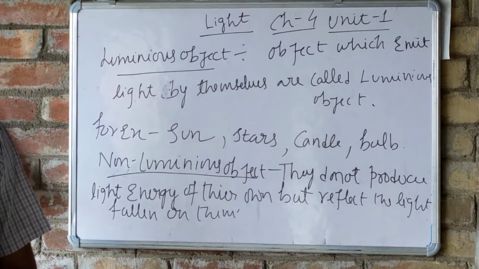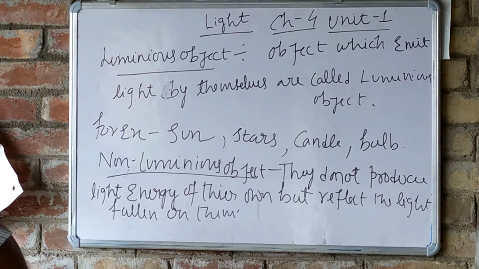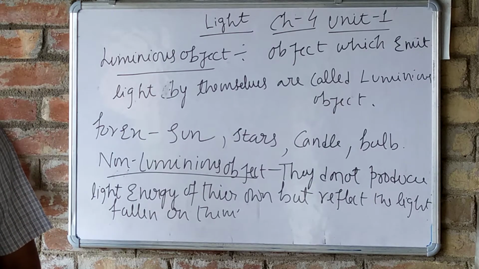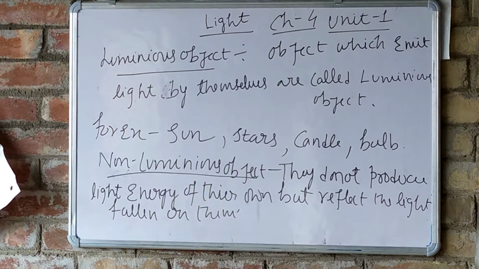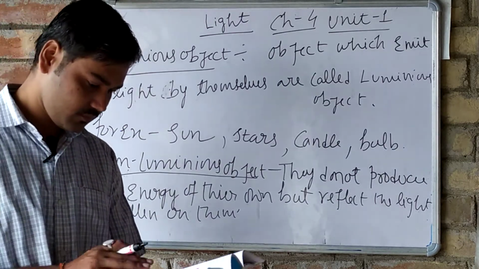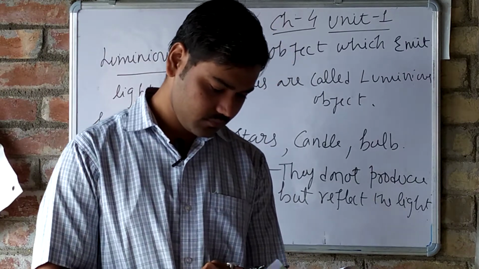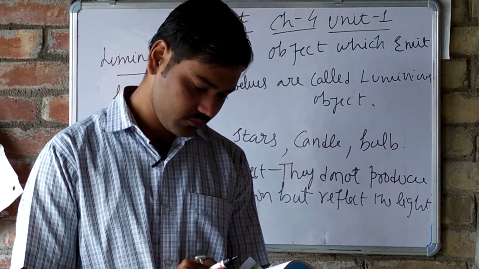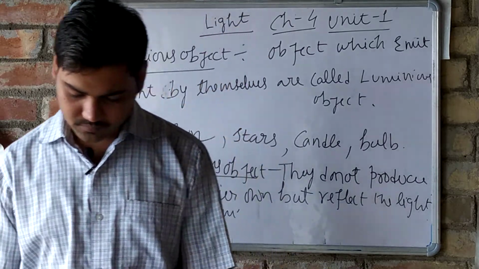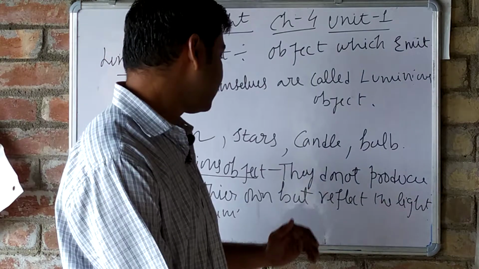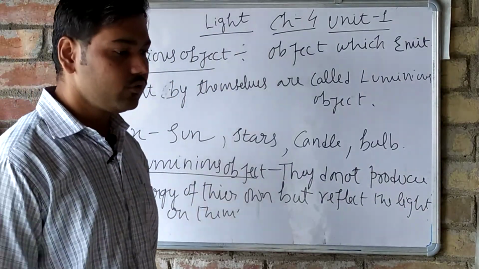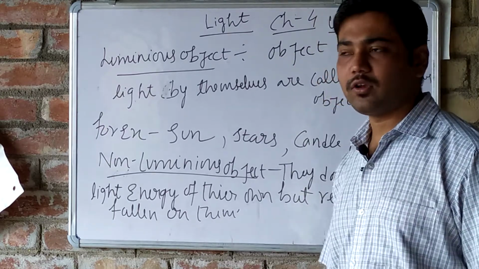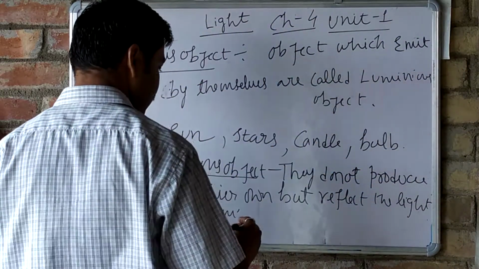Okay, so what are these non-luminous objects? Wait for a while, one minute. So yes, now what is a non-luminous object? Non-luminous objects are those objects which do not emit light energy of their own but reflect the light energy falling on them. For example, we have the moon.